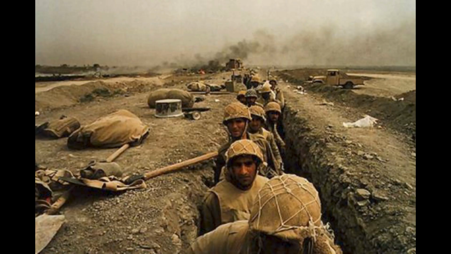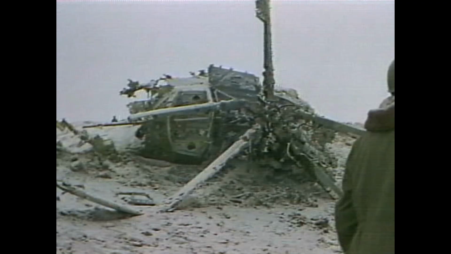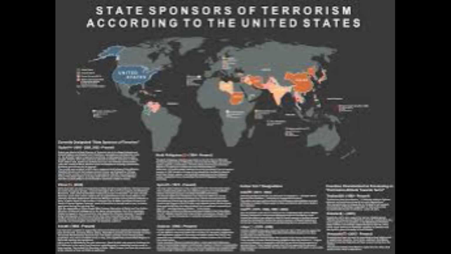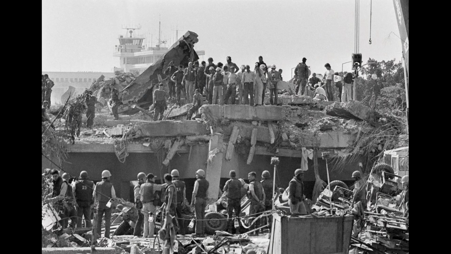During the 1980s Iran-Iraq War, the US supported Iraq with intelligence, while Israel reportedly sold arms to Iran in deals linked to the Iran-Contra affair. In 1983, the US designated Iran a state sponsor of terrorism, citing its support for Hezbollah, linked to the bombing of the US Marine barracks in Beirut, which killed 241 Americans.